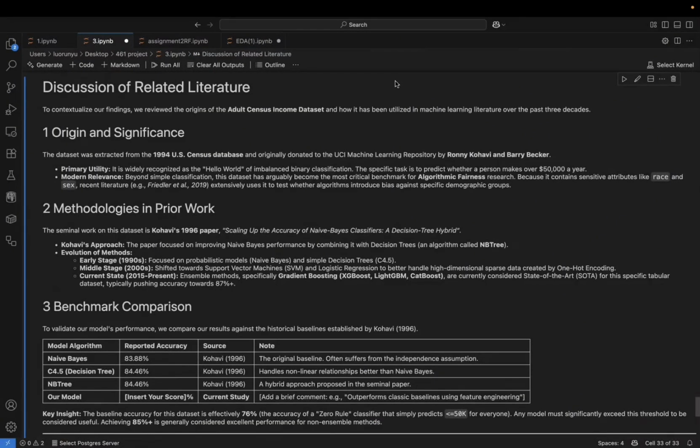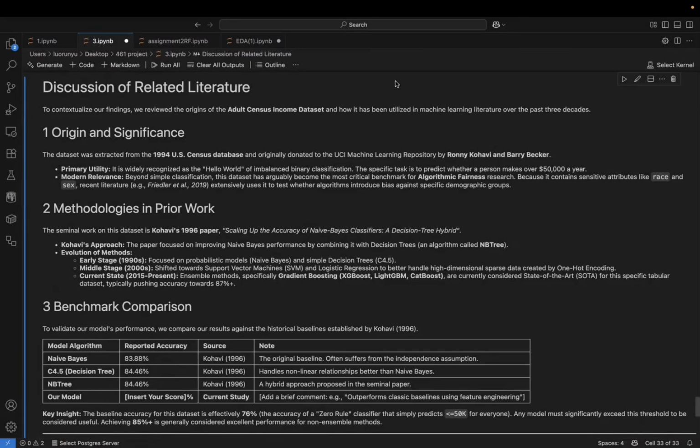Now let's place our results in context. This dataset was introduced by Kohavi in 1996 as a benchmark for classifiers like Naive Bayes and decision trees. His original baseline accuracy was around 84.5%.